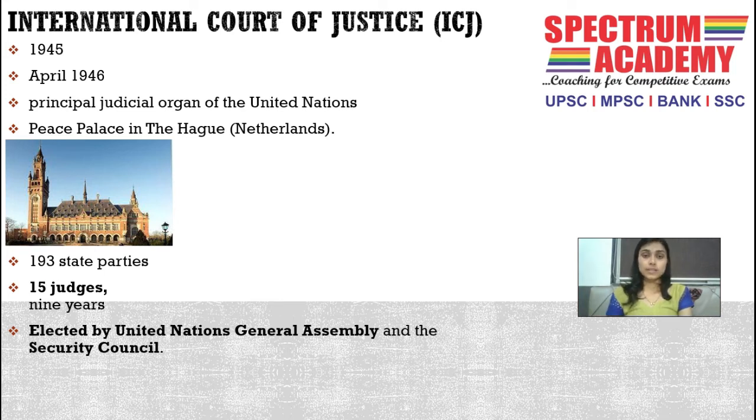Its building is called the Peace Palace, and here in the picture you can see this Peace Palace. The International Court of Justice has 193 state parties. It consists of 15 judges. Each judge has a term of 9 years, and these judges are elected by the United Nations General Assembly and the Security Council. Both the General Assembly and the Security Council are permanent bodies of the United Nations.